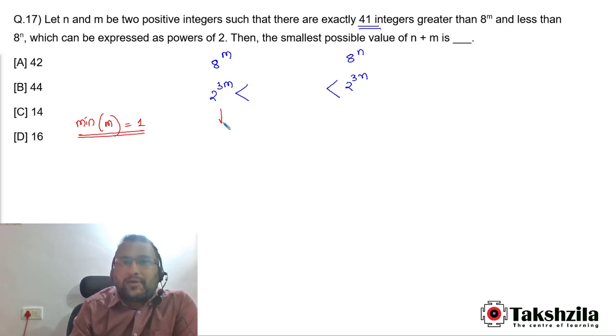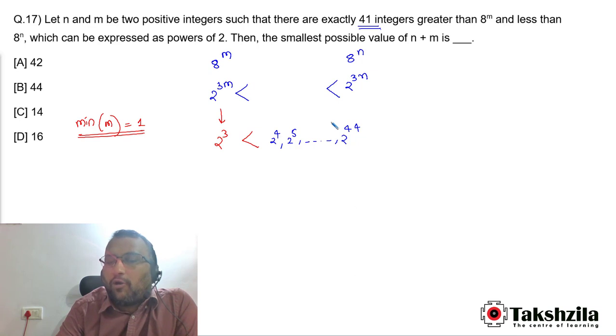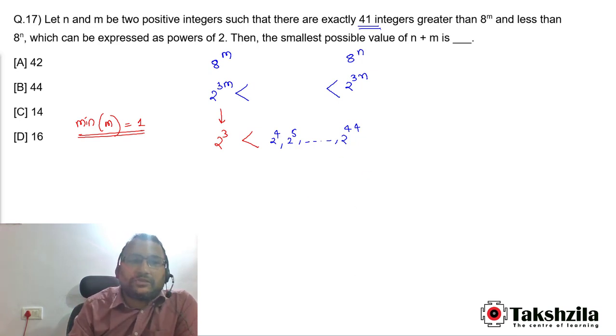सो दिस नंबर विल बिकम 2 to the power 3 देन. और यहाँ पे कितने नंबर्स होना चाहिए, 2 to the power 4 होना चाहिए, 2 to the power 5 होना चाहिए, and so on. Total 41 power of 2's are going to be there. तो 41 plus 3 कितना हो जाएगा, 44 हो जाएगा. So 2 to the power 44 तक होना चाहिए यहाँ पे. 2 to the power 4 से लेके 2 to the power 44, how many numbers are there, 41 numbers are there, and this is less than 2 to the power 3 into n.